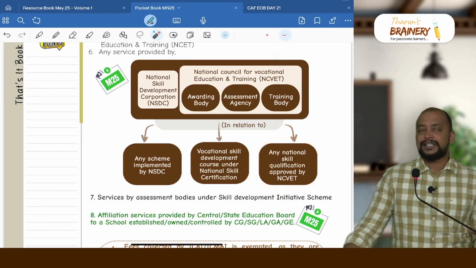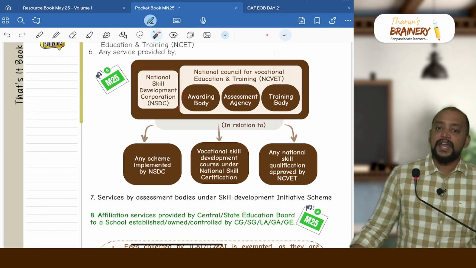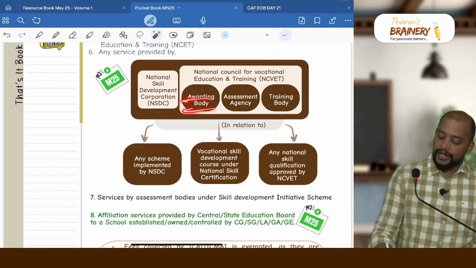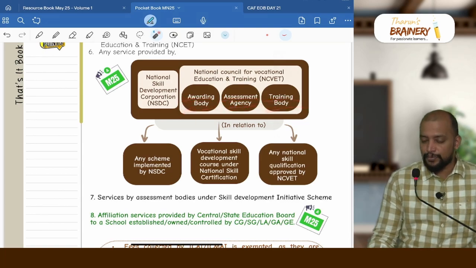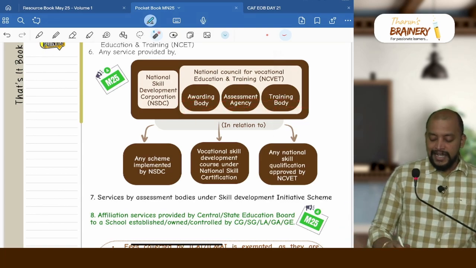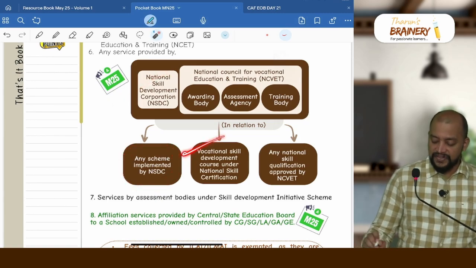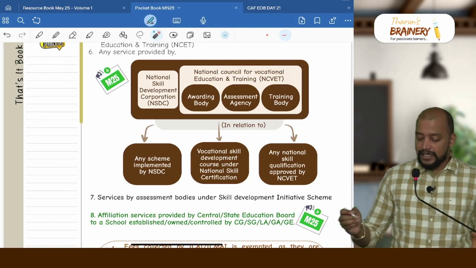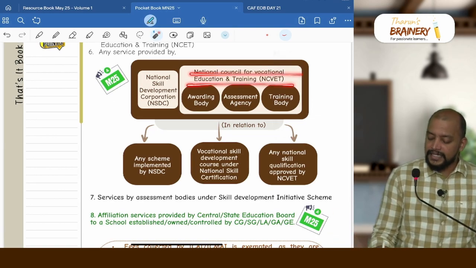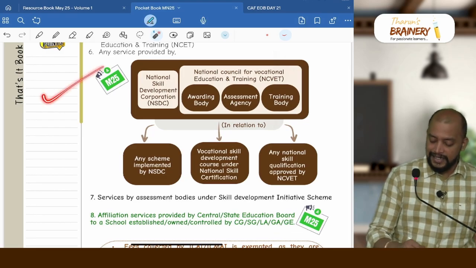So first we need to understand, below the National Skill Development Corporation, we have 3 bodies: awarding body, assessment agency, training body, and they will be offering the courses. What courses? Any scheme implemented by NSDC, or any vocational skill course under National Skill Certification, or any national skill qualification approved by NCVET. Then the money received by them will be exempted. This is the latest amendment.